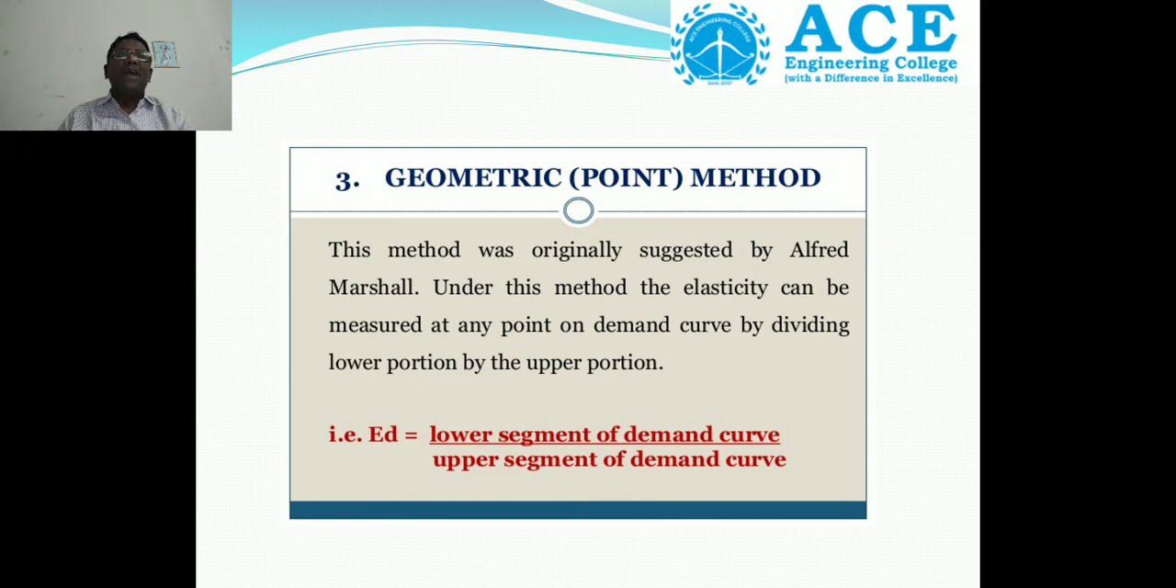Then what is the formula for the point method? Lower segment of the demand curve by upper segment of the demand curve. So this is the geometric method or point method, developed by Alfred Marshall. The formula is the lower segment of the demand curve by the upper segment of the demand curve. Then we should prove it graphically.